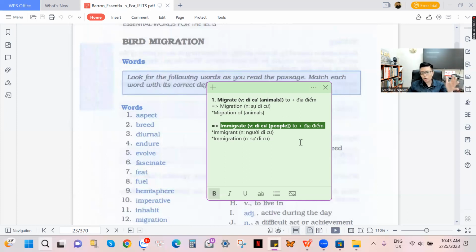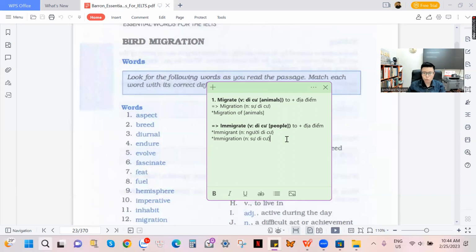So if I say that I immigrate to Australia, people are going to understand that I'm going to stay in Australia for sure. I'm not going to have my Vietnamese name anymore. I'm going to have my name in Australia. And they look at my identity card, my ID, they can see that I am an Australian immigrant. Okay. So I can say that my immigration to Australia is one of the best things I have ever done for myself to enrich my life.